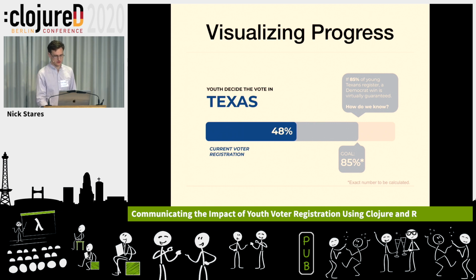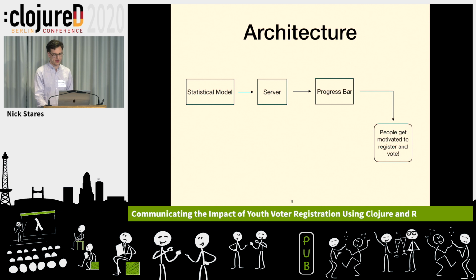So I'm a software engineer. And so thinking about this problem, I start thinking about architecture. And I basically know, okay, we have some kind of statistical model, it's a prediction. We have a server that's going to host the model, run the model in some way, and it's going to serve a website with this visualization, the progress bar. And hopefully, as a side effect, people get motivated to register and vote.